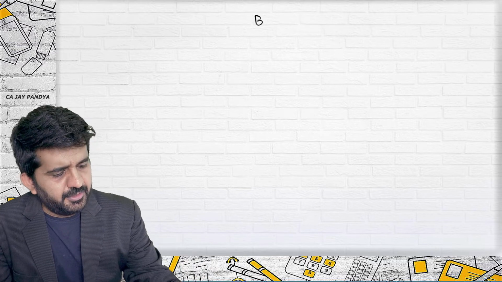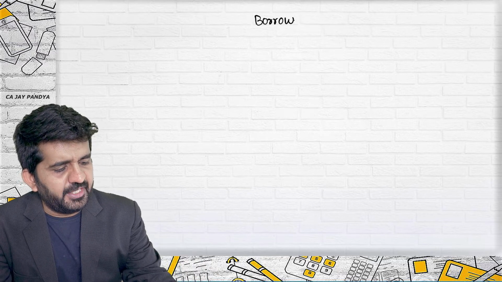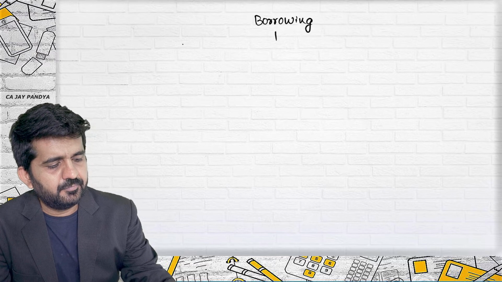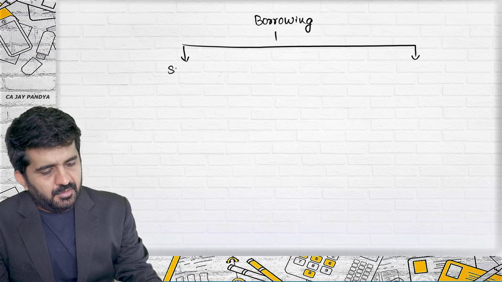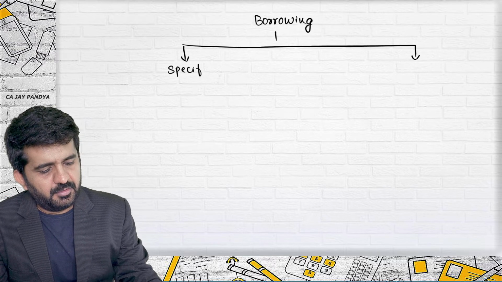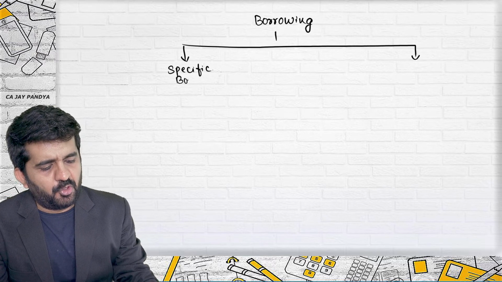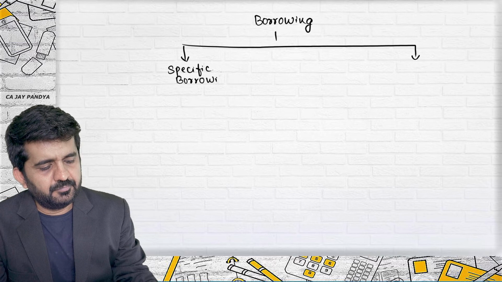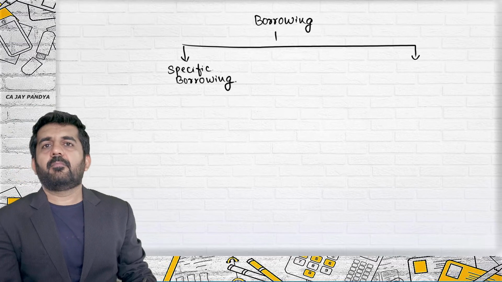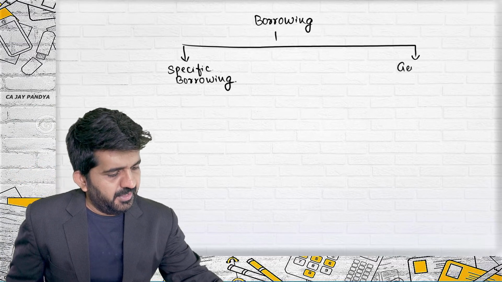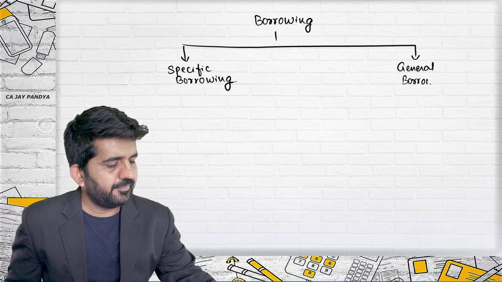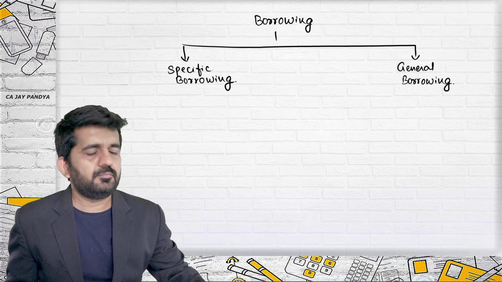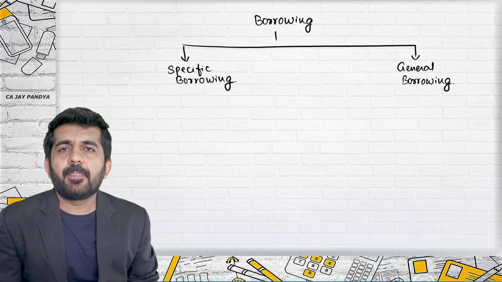try to concentrate, the borrowing can be specific borrowing. It may be general borrowing. Try to understand.